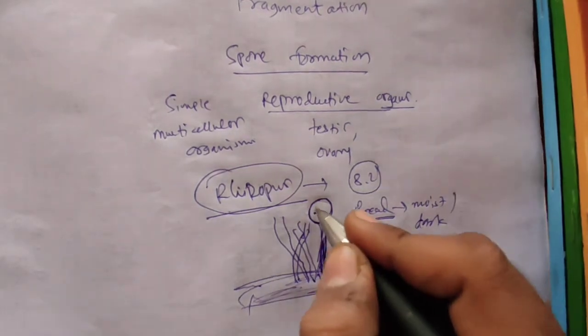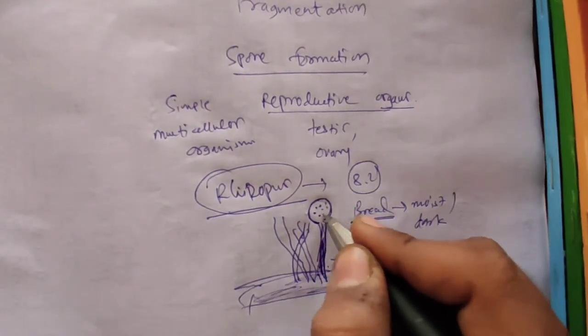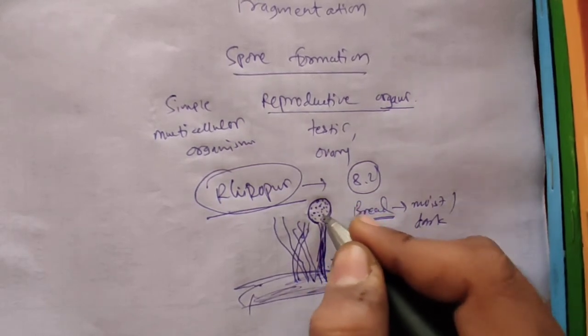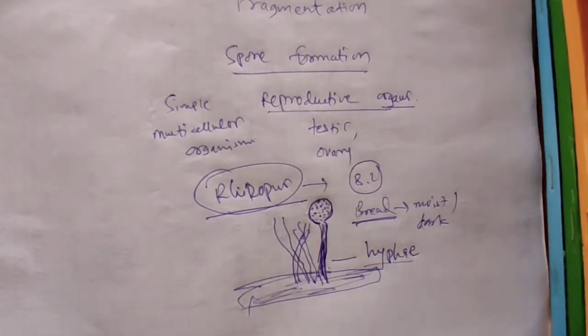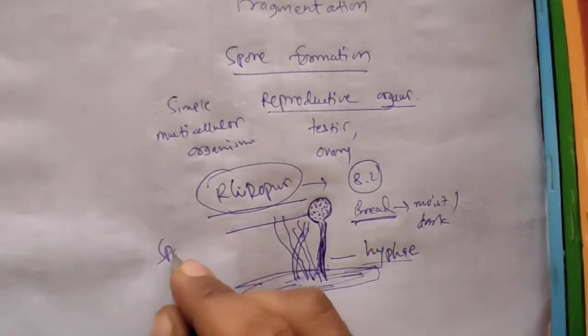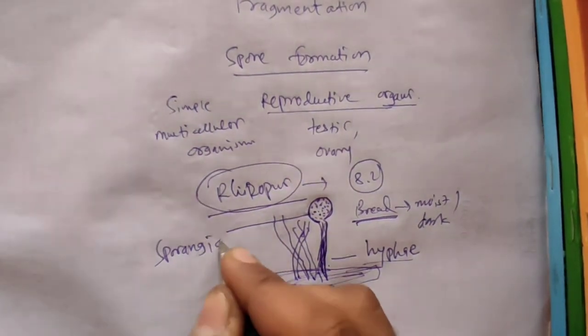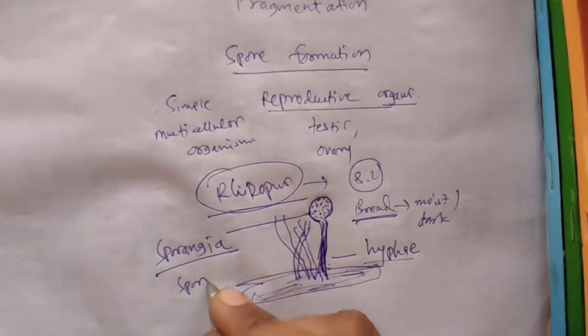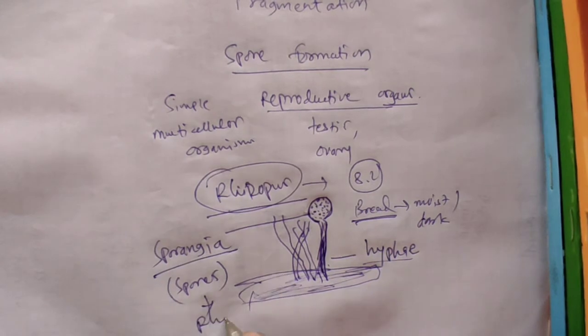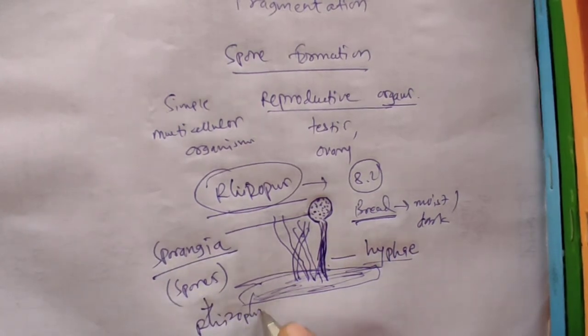In this, cells or spores are present which are capable of producing new organisms. This blob structure is called sporangia, in which spores are present which are capable of producing new Rhizopus